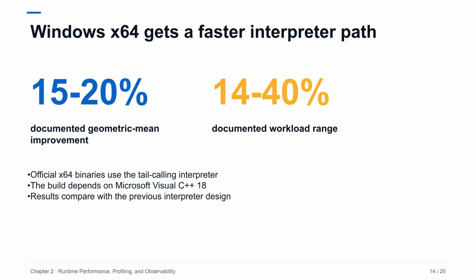Official Windows x64 binaries use the tail calling interpreter when built with Microsoft Visual C++ 18. The What's New document reports a 15 to 20% geometric mean improvement, with individual workloads ranging from 14 to 40%. These are observed results for that interpreter and build combination, not a language guarantee. Windows-heavy organizations should benchmark the official candidate binaries because the change can materially affect throughput, latency, and the validity of baselines collected on earlier Python versions.